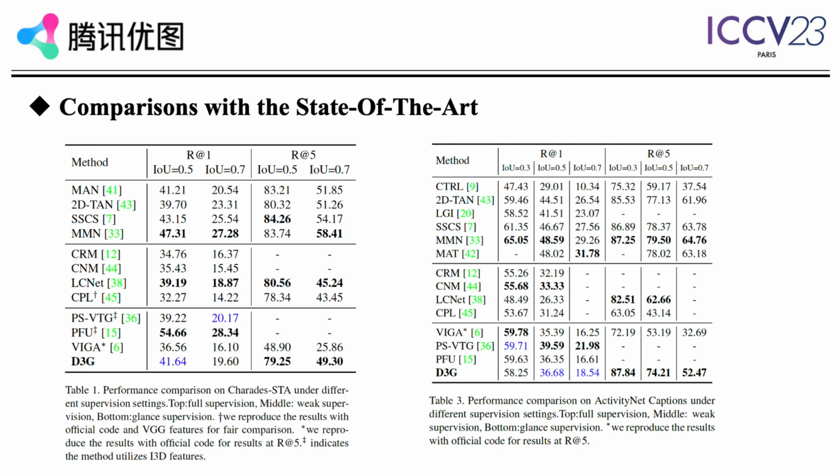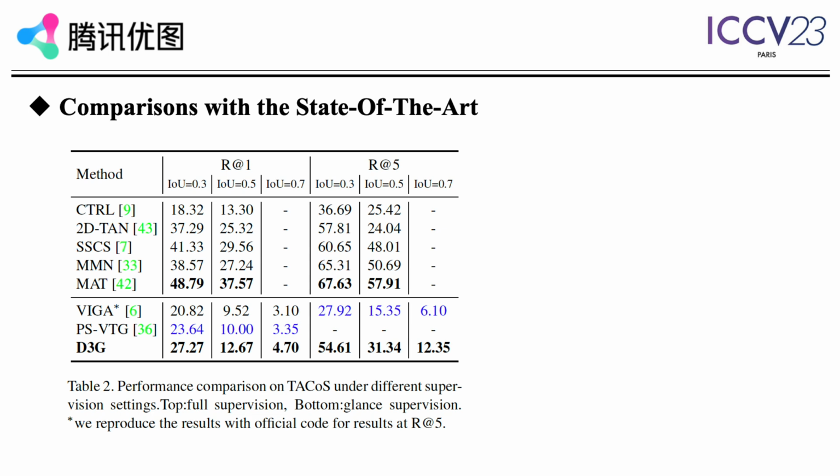In order to validate the effectiveness of the proposed D3G, we conduct extensive experiments on three publicly available datasets, Charades, TACoS and ActivityNet Captions, and report metrics following previous works. As shown in Table 1 and Table 3, compared to Vega, D3G achieves consistent improvements with the same video features. Specifically, D3G significantly exceeds most weakly supervised methods by a large margin with a trivial increment of annotation cost. Since PSVTG and PFU adopt the more robust I3D feature, they obviously outperform D3G on Charades-STA. However, D3G is instead superior to PSVTG on the more challenging TACoS with the same features.